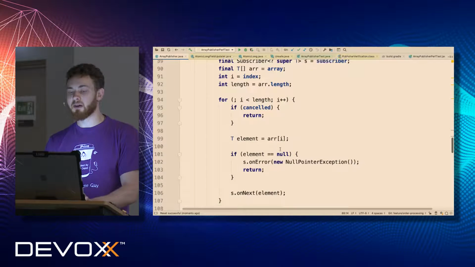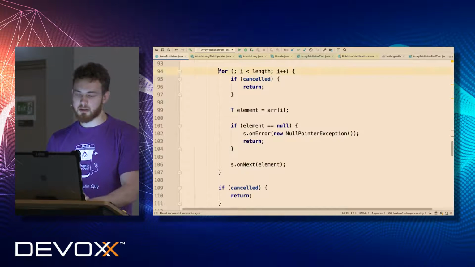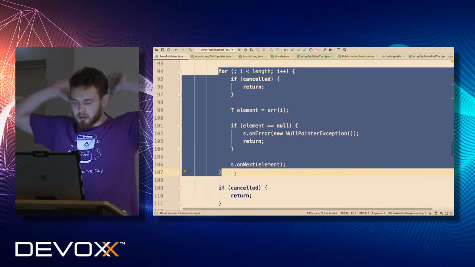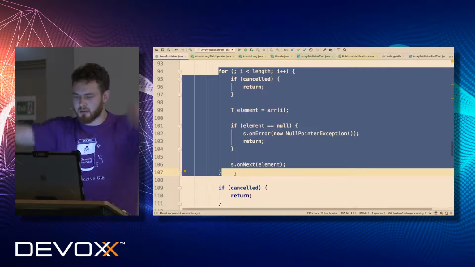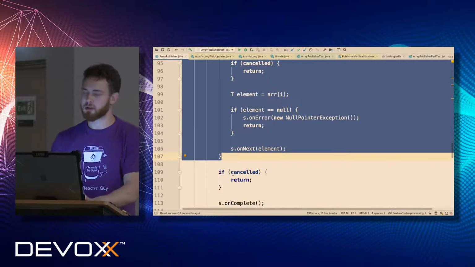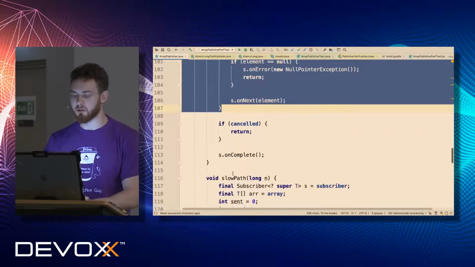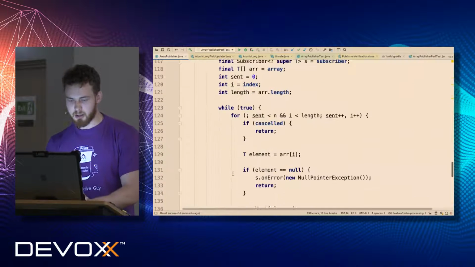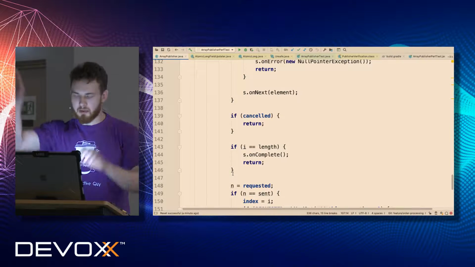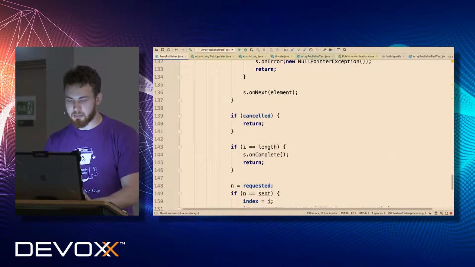And this is basically the fast path, where I just iterate until the end of the stream, and that's it. I don't try to access any requested field, which means that performance should be much higher, because there are no writes and reads from a volatile field at all. The slow path is absolutely the same, so nothing has changed here.